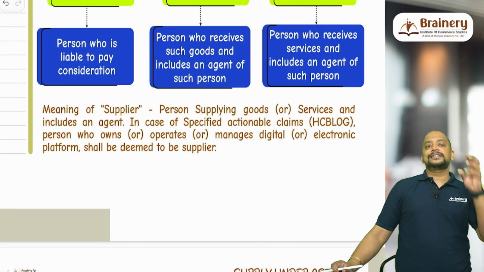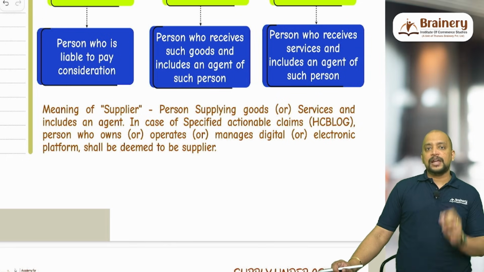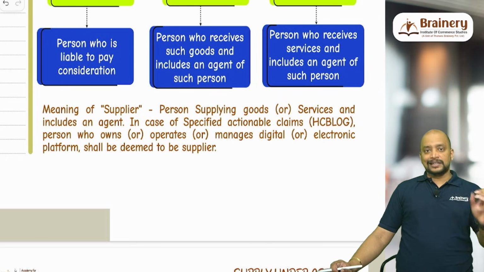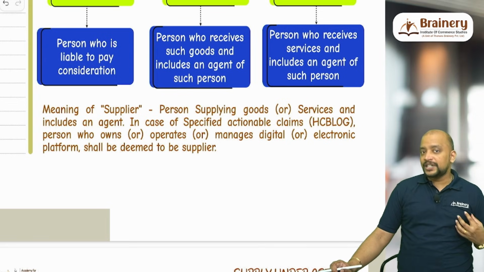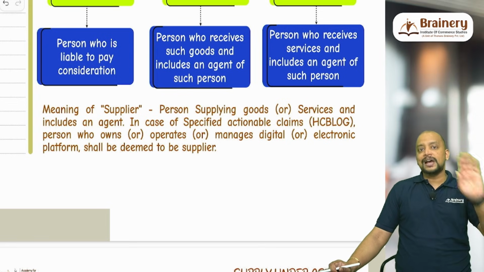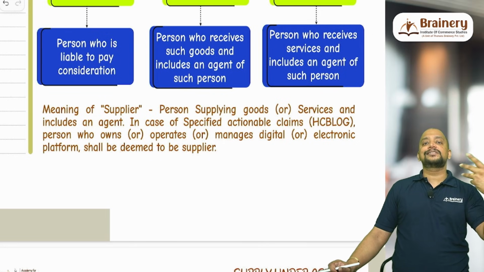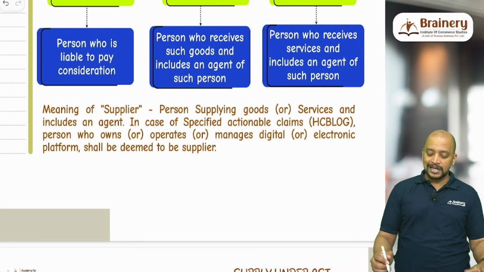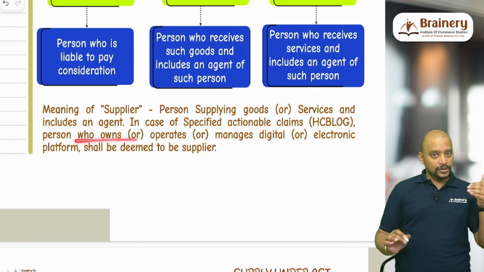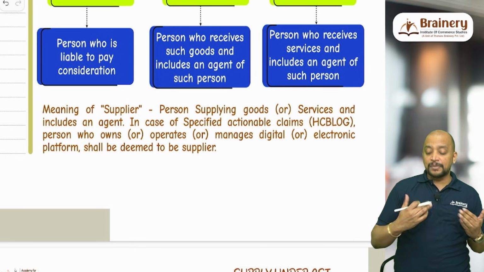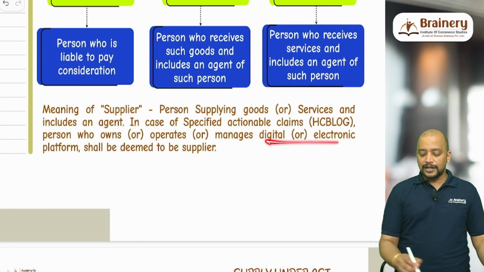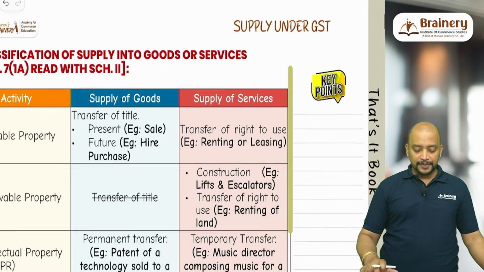For example, there is a gaming app, and that particular gaming app is developed by one company and they are operating that. So even though I am the owner of that gaming app, the person who is operating it or who is managing it may be treated as a supplier for the purpose of payment of GST. But this is only in case of specified actionable claims. If they are not able to identify the owner, the one who operates or manages the digital or electronic platform shall be deemed to be supplier.